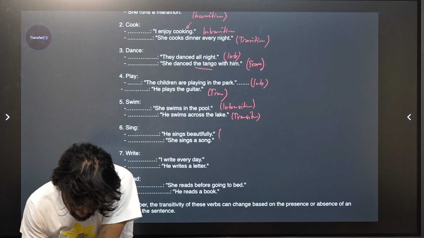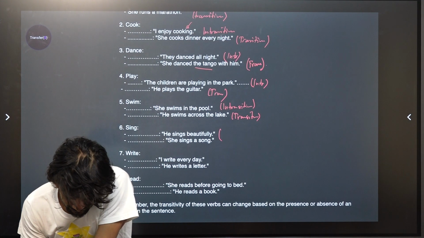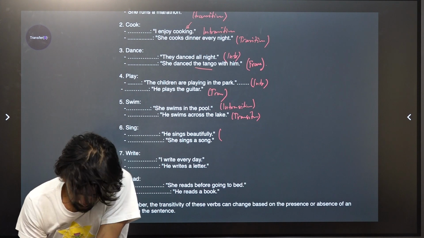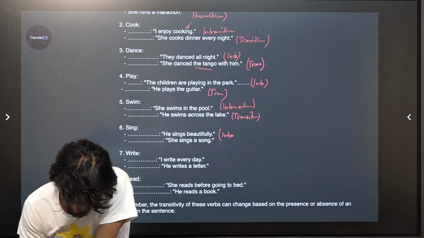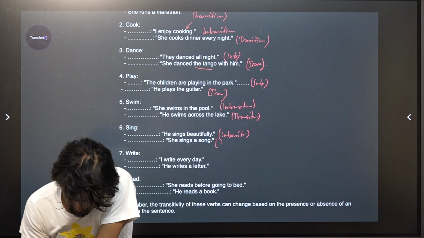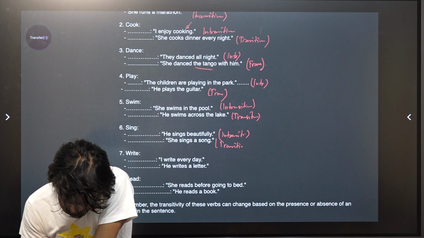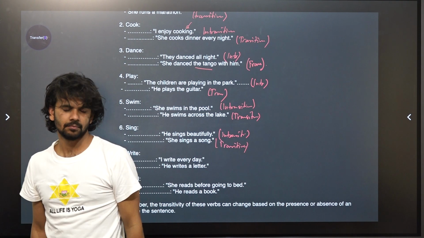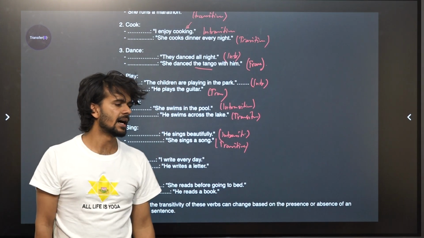He sings beautifully. Sings anything? Intransitive, right? And then here? Transitive. So, for example, I jumped.